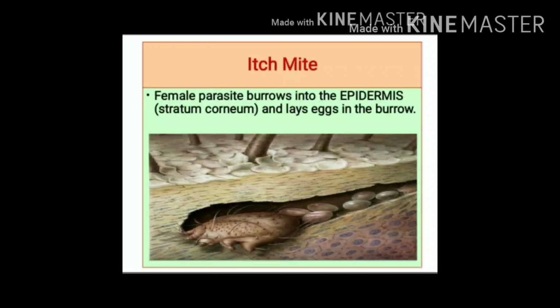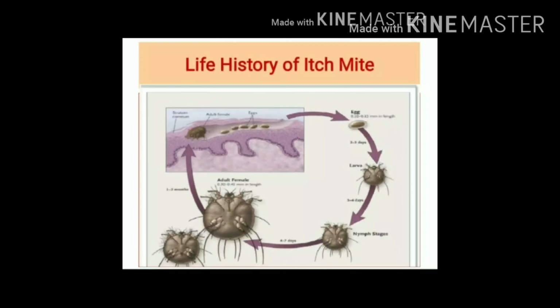It is the female mite which burrows into epidermis or stratum corneum and lays eggs in the burrow. So if you observe carefully, you can find presence of female mite as well as eggs in the burrow. Characteristic feature of itch mite infestation is presence of burrows in human skin where mainly superficial layer is affected.